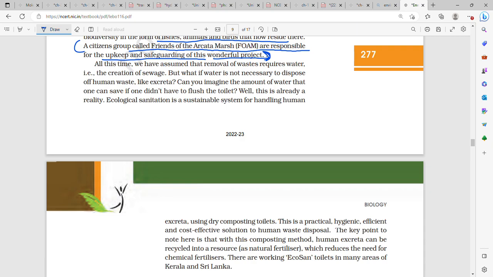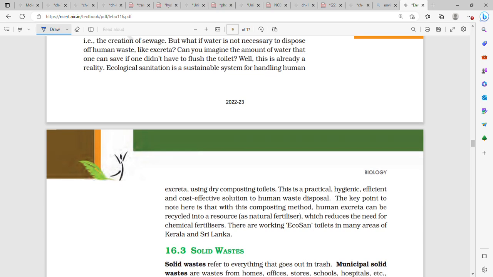All this time we have assumed that removal of waste requires water, that is the creation of sewage. But what if water is not necessary to dispose of human waste like excreta?